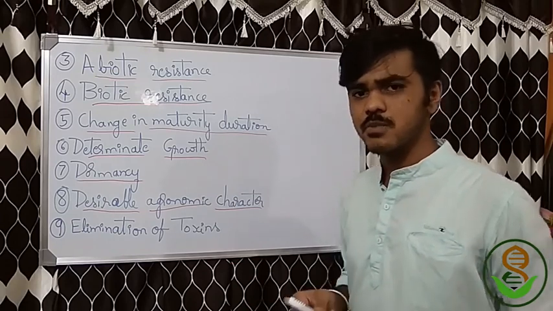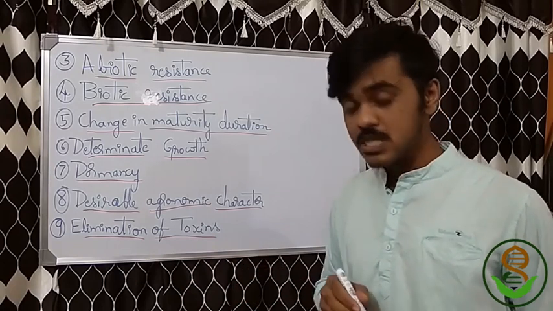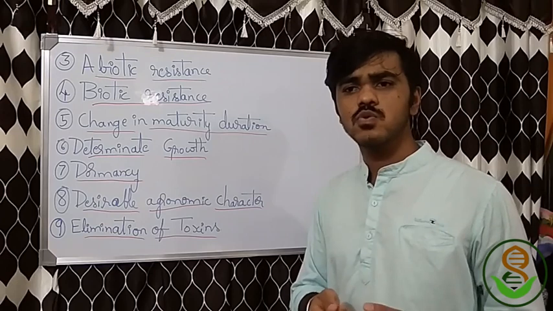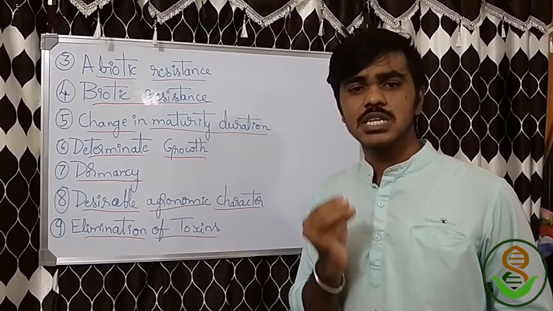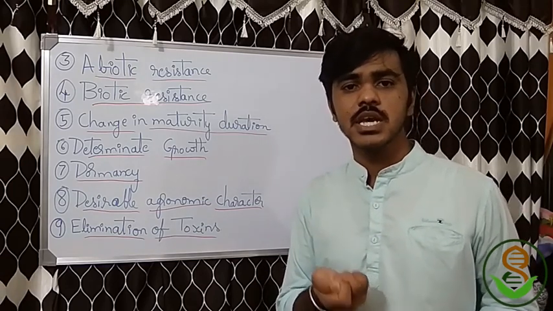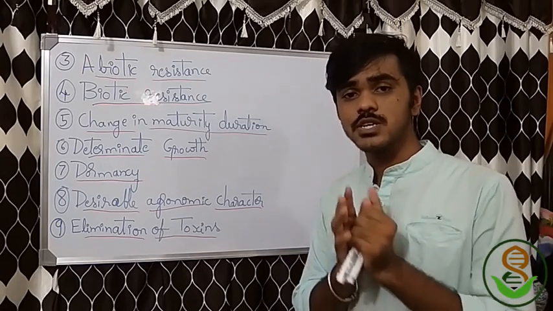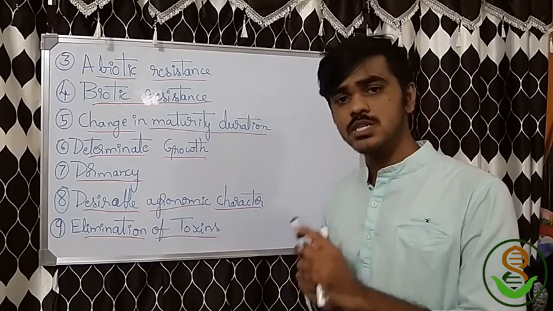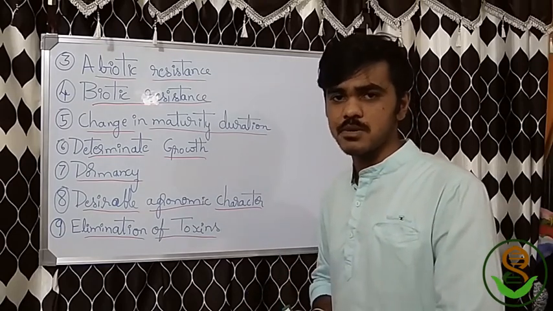And another important objective is elimination of toxins. Yes, it's one of the big problems in a few plants, because the crop is good, the yield is good, but in between we have some content of toxin that harms or is very dangerous for humans, like the neurotoxin in kesari. In kesari there is a neurotoxin which should be concentrated on to reduce such things. So we should concentrate on the elimination, not reduction, elimination of toxins here.